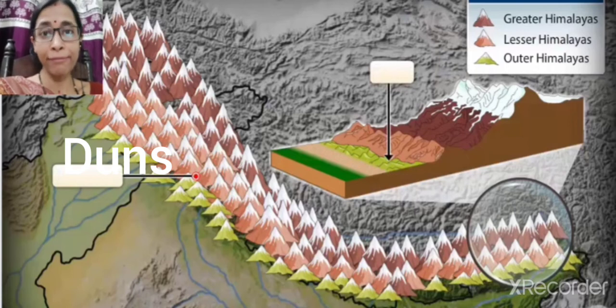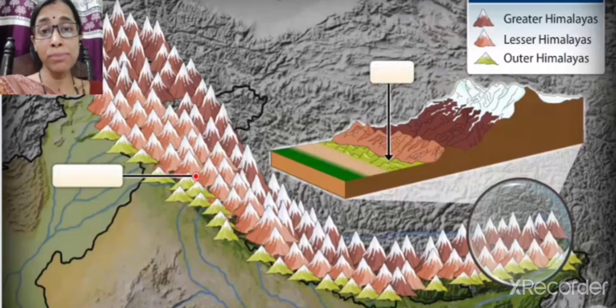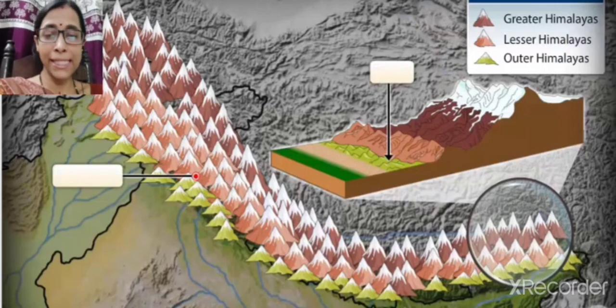Some of you might have visited Dehradun. So these are the important dunes located there. Dunes mean nothing but the longitudinal valleys located between the lesser Himalayas and the outer Himalayas, the Himachal range and the Shivalik range.